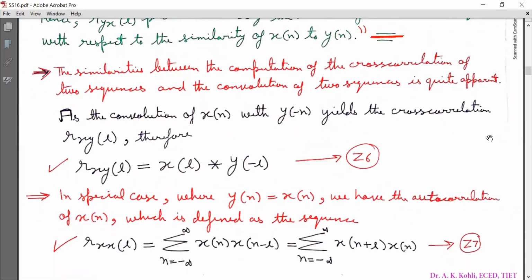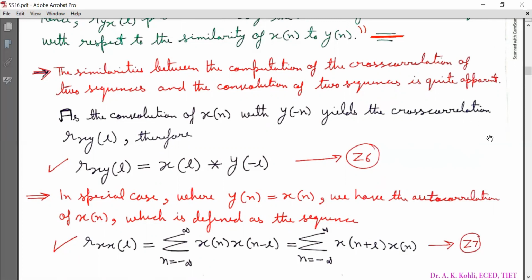The similarities between the computation of the cross correlation of two sequences and the convolution of two sequences is quite apparent. We have done convolution, linear convolution in previous lectures, and now we have done cross correlation.